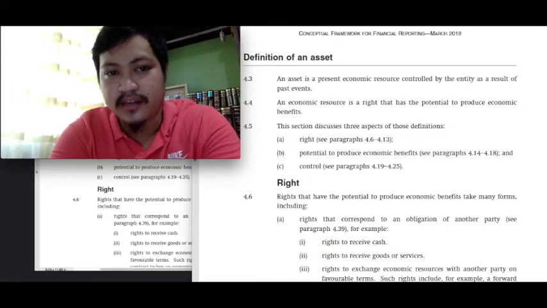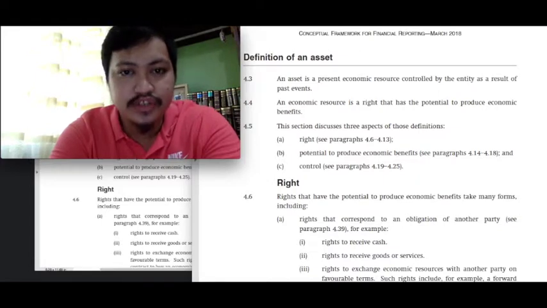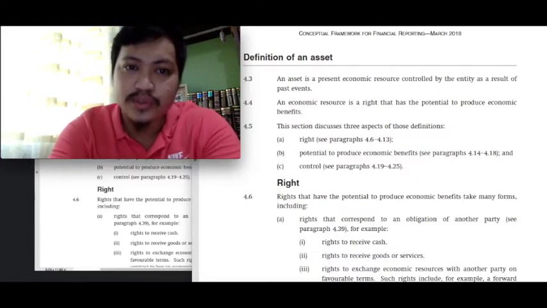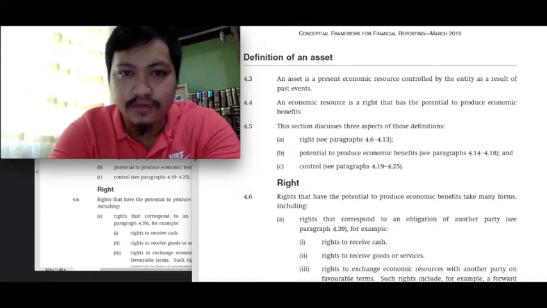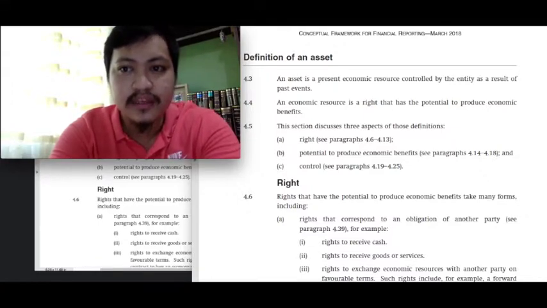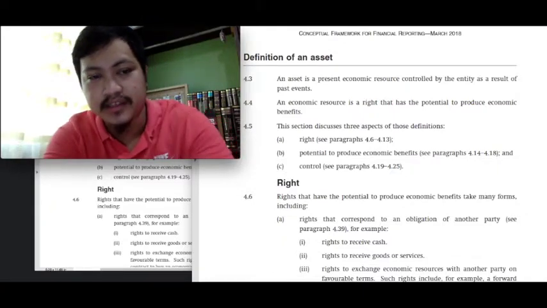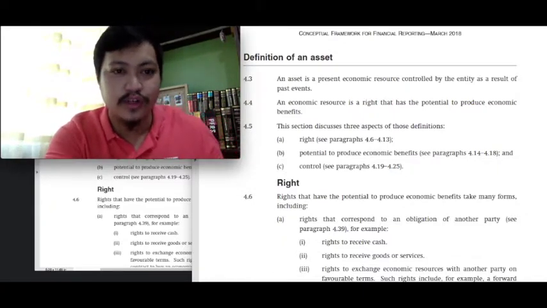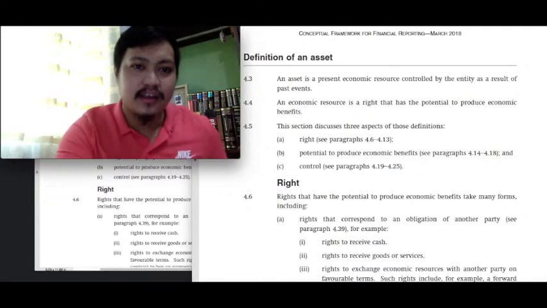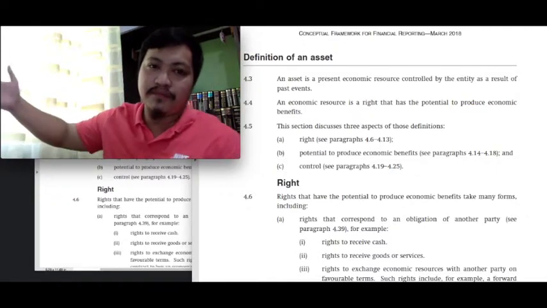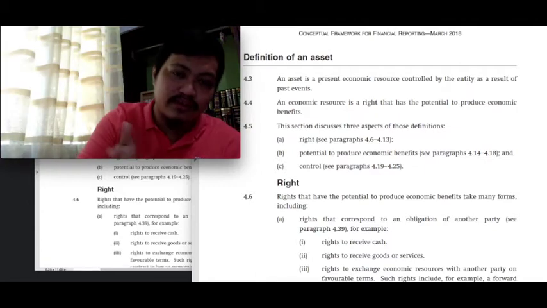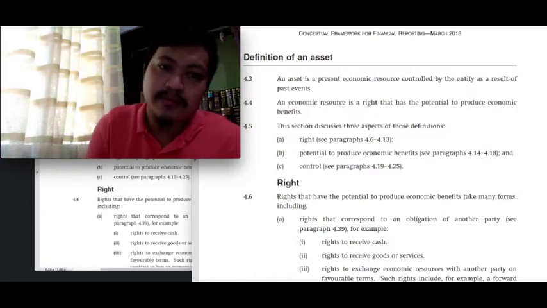One of the reasons, class, why this change in the definition was introduced was to highlight the fact that the resource we are talking of here is the right to receive the economic benefits, not the future economic benefit itself. There was confusion before as to what constitutes an asset. Is it the expected future benefit, or is it the right to receive the future economic benefit?